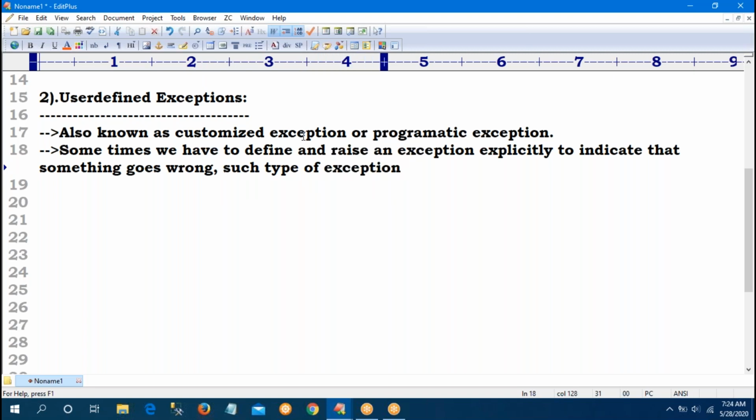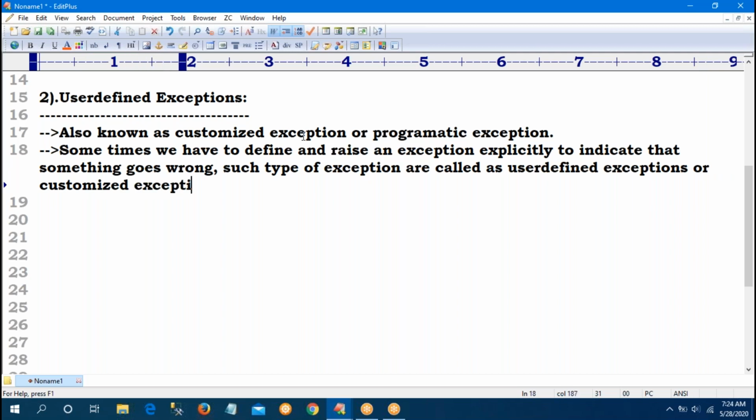Such types of exceptions are called user-defined exceptions. The programmer is responsible for defining these exceptions, and Python has no idea about these types of exceptions.